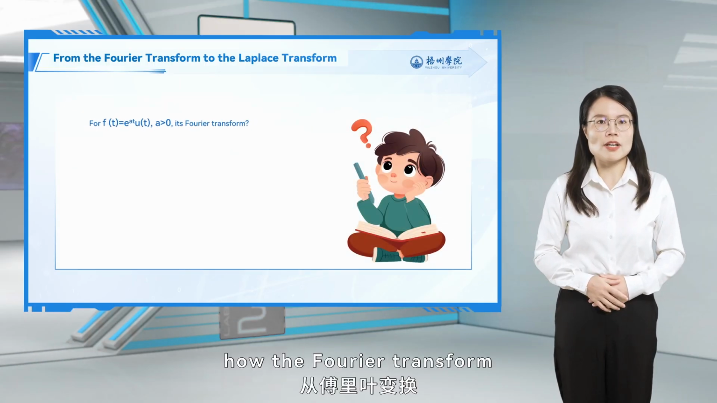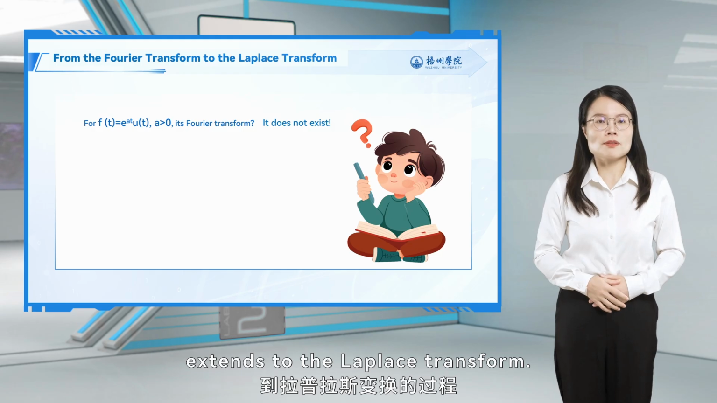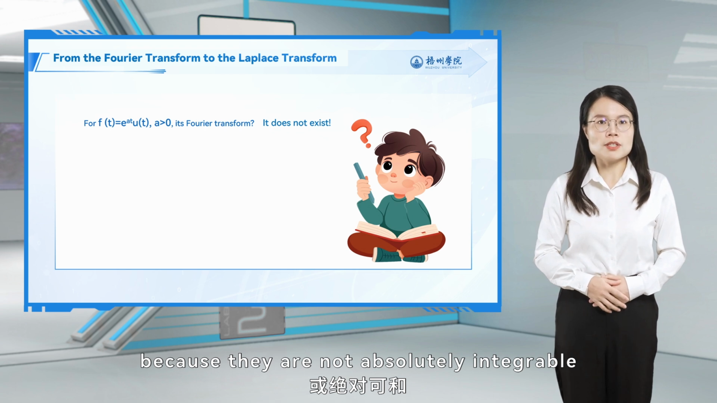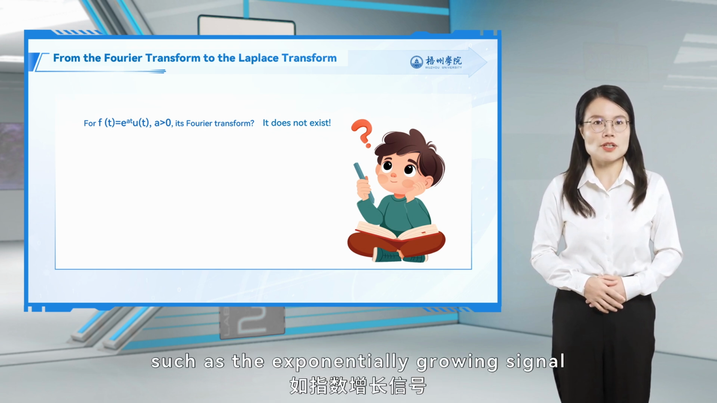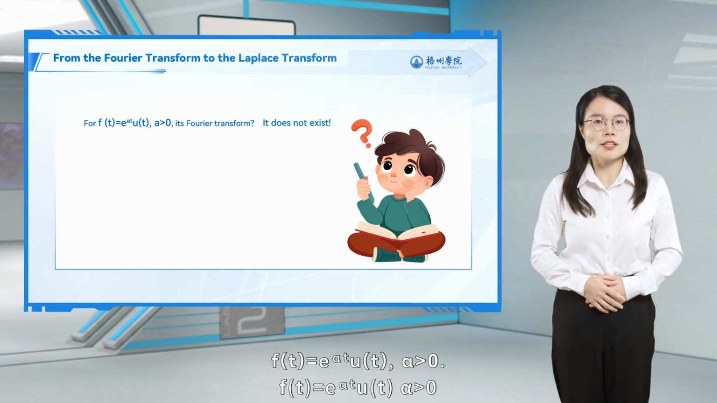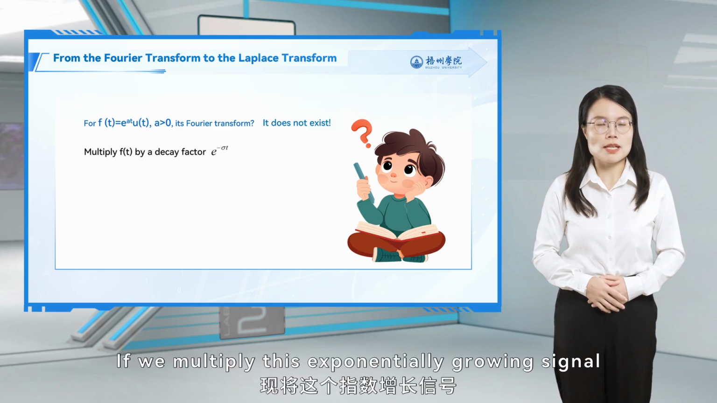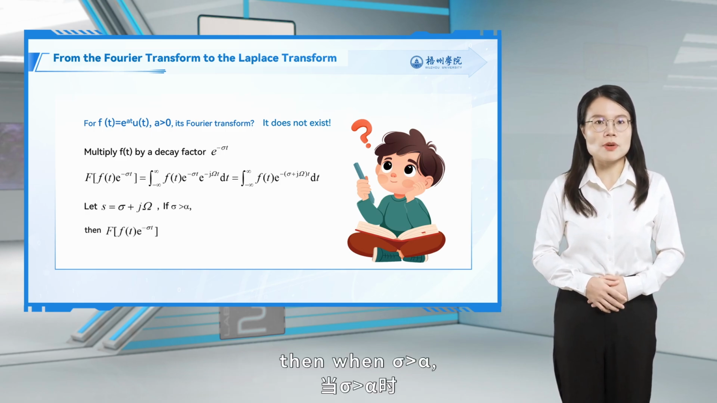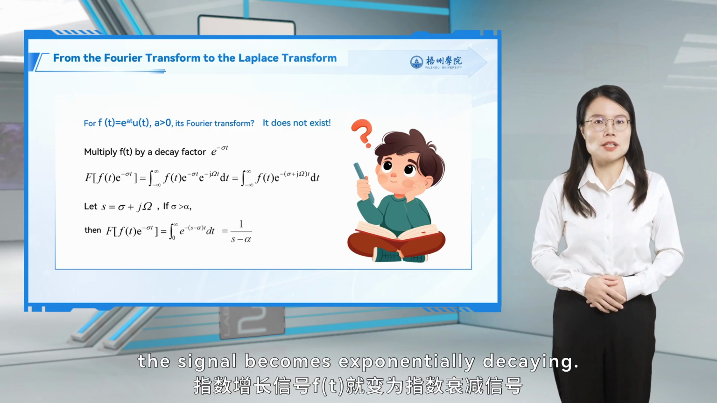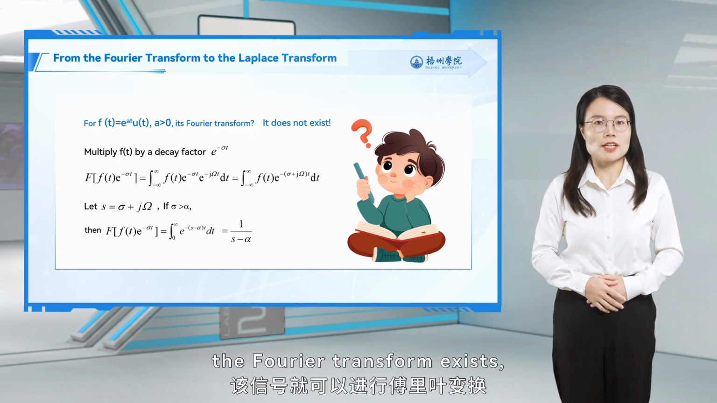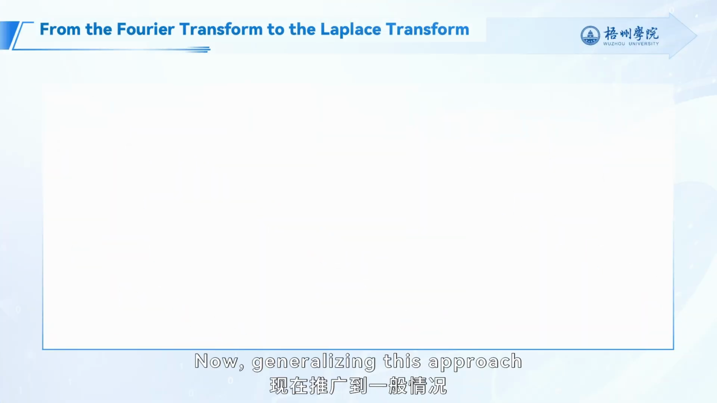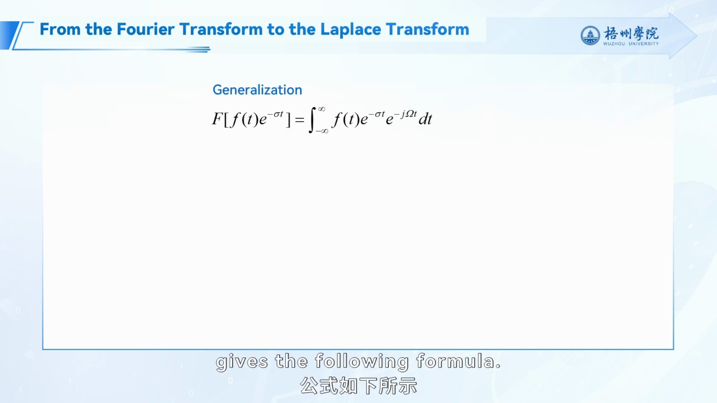First, let's derive how the Fourier transform extends to the Laplace transform. Some common signals do not have a Fourier transform because they are not absolutely integrable or summable, such as the exponentially growing signal f(t) equals e to the alpha t times u(t), alpha greater than 0. If we multiply this exponentially growing signal by a decay factor e to the minus sigma t, then when sigma is greater than alpha, the signal becomes exponentially decaying. In this case, the Fourier transform exists, and the expression can be written as follows. Now, generalizing this approach gives the following formula.